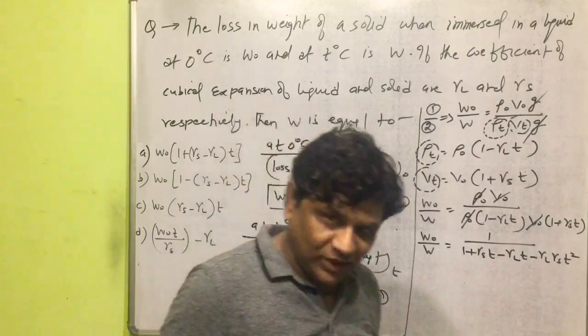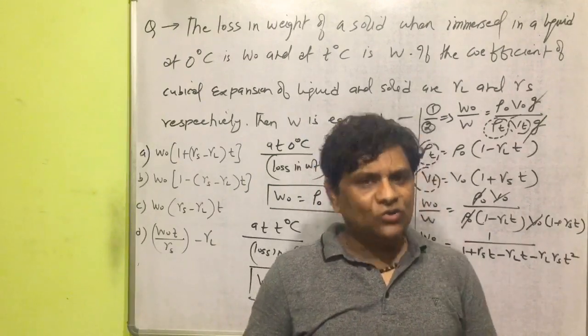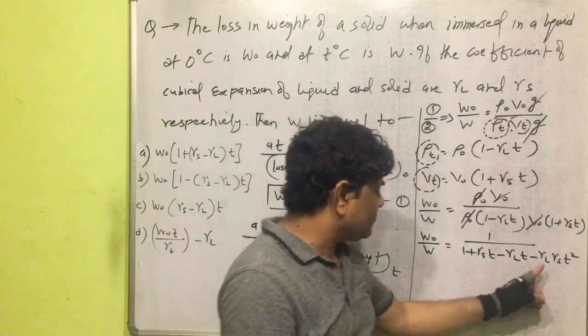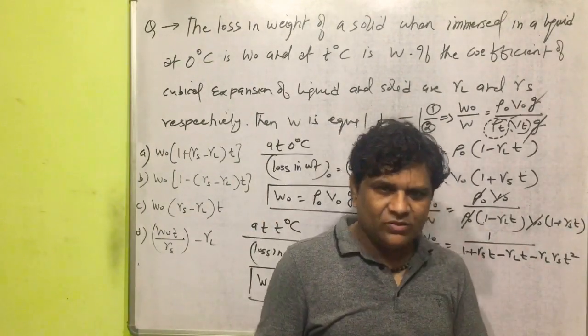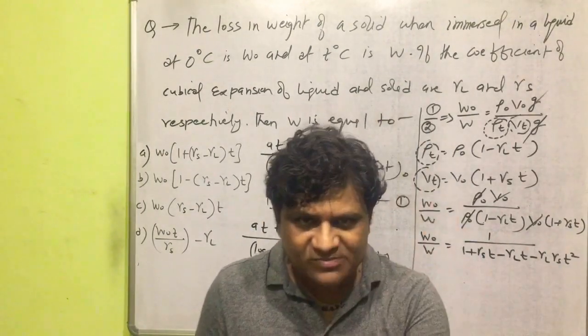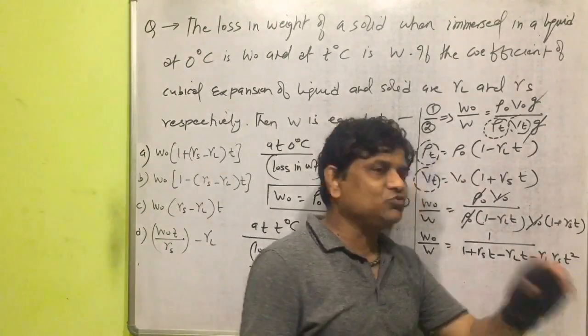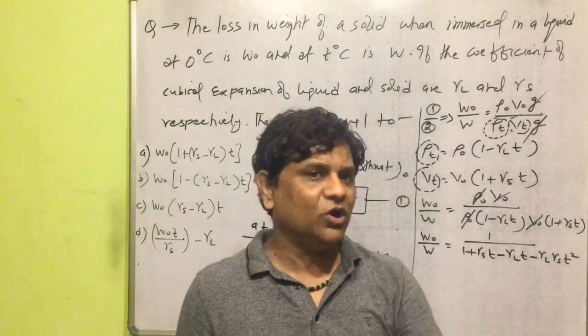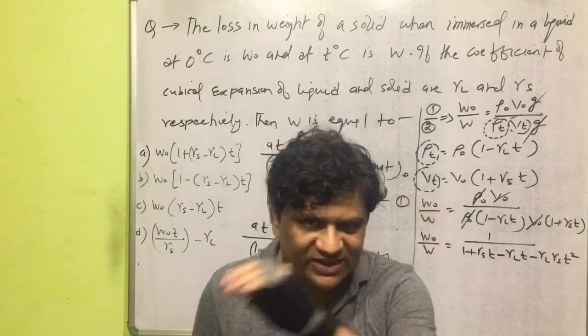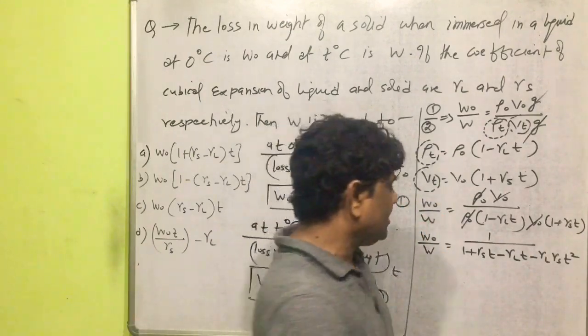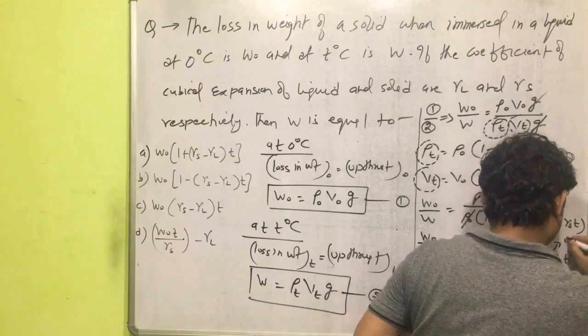Now, you know all students here, gamma liquid is already a small value. Gamma solid is also small here. The product of the two small values will be very small, and a very small value we can neglect.